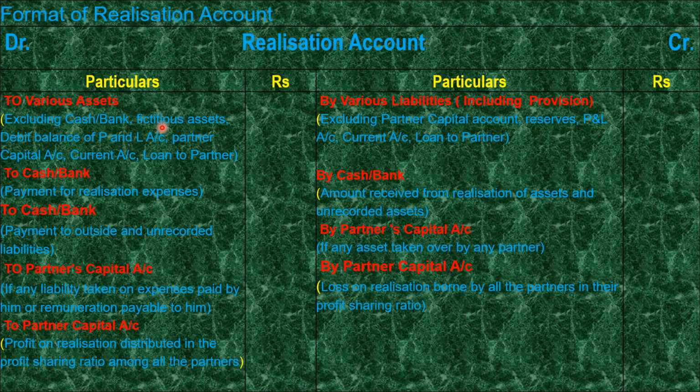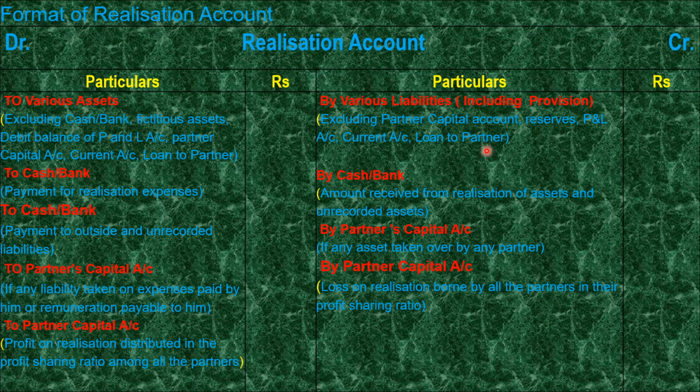But when you consider these assets, you have to remember: no cash, no bank balance, no fictitious assets like profit and loss debit balance, partner's current account debit balance, or loan to partner. We do not consider these. The reason is that we have to open the cash and bank, that is the third ledger, and the other fictitious assets we have to transfer to partner's capital account, like partner's capital account debit to that type of fictitious asset account, profit and loss or advertisement suspense, whatever it may be. So that is the transferring entry of assets or closing entry of assets.